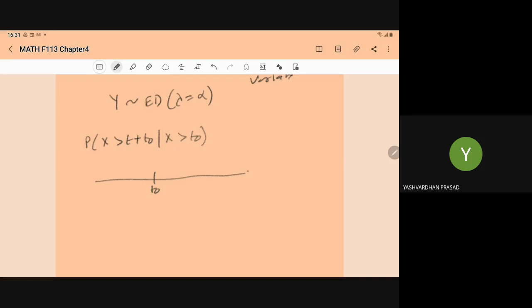Now let's say this time is t plus t naught. So here we have the failure. X denotes the time to failure. Here X denotes the lifetime, either you say lifetime or time to failure.